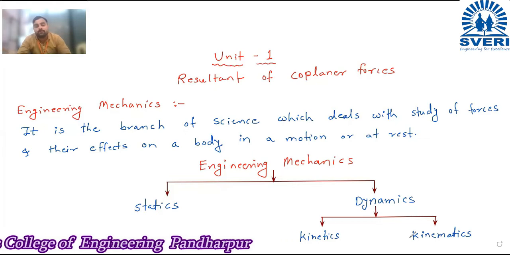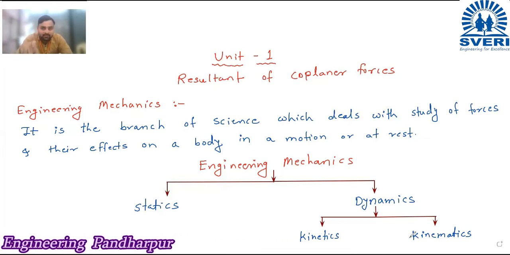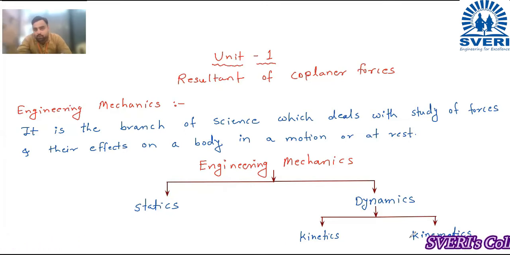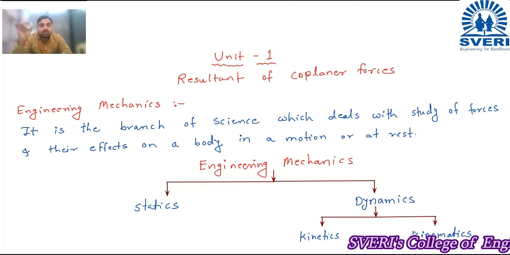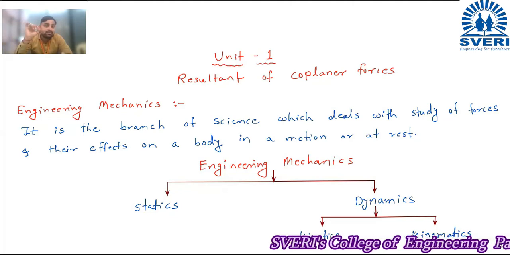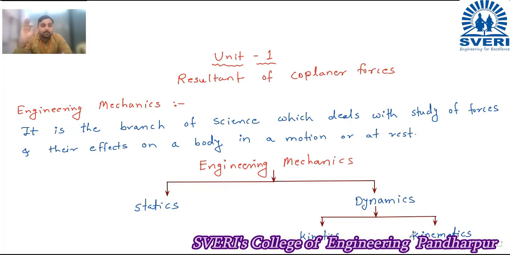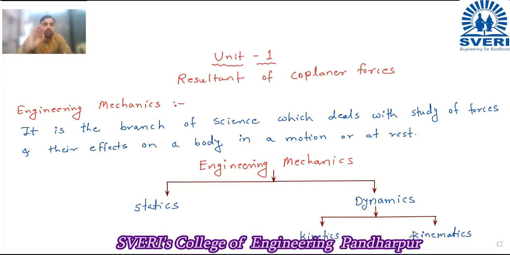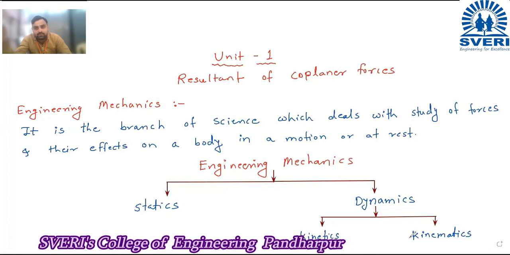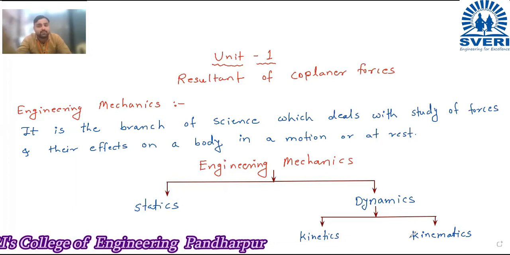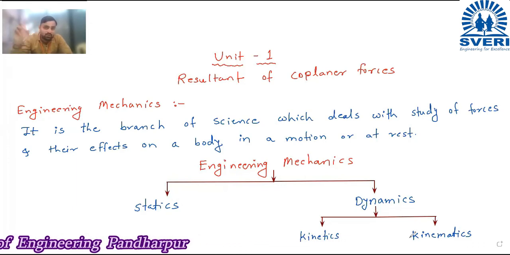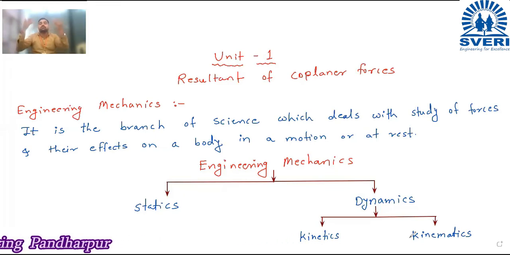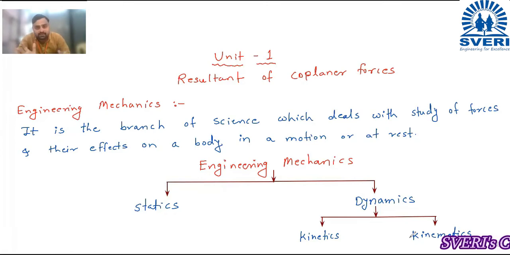Kinematics means what? Again, it is the branch of dynamics which deals with the study of forces and their effects on a body in motion, which does not consider the mass of the body and the force that causes the motion. Okay, so without considering the mass of the body and the force which causes the motion, that we are not going to consider in our analysis. So that part comes under kinematics.